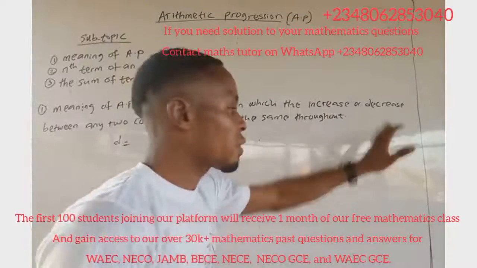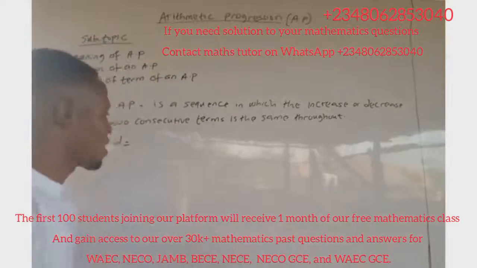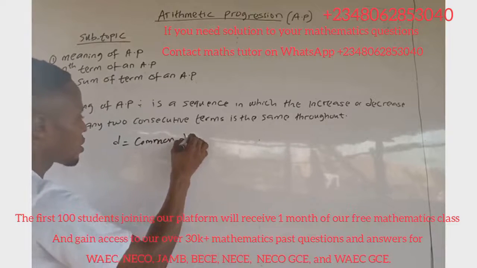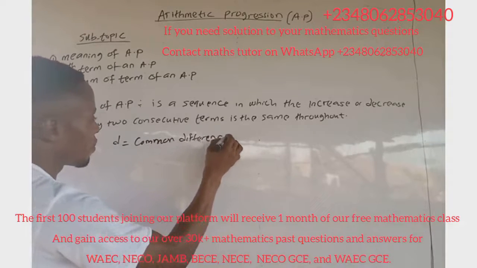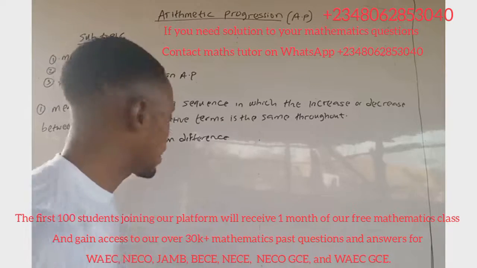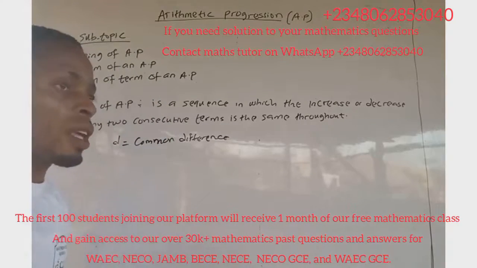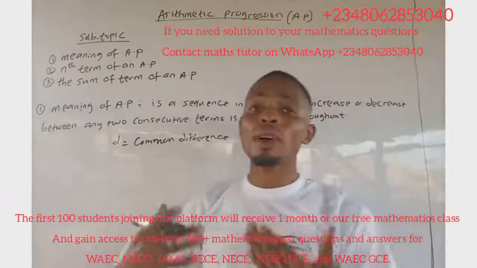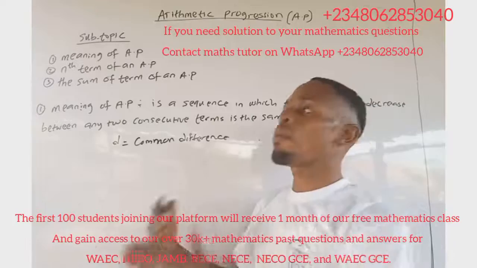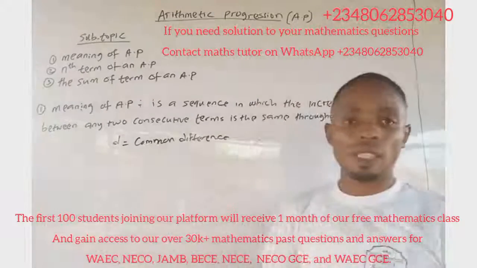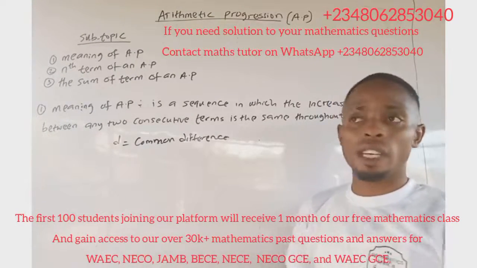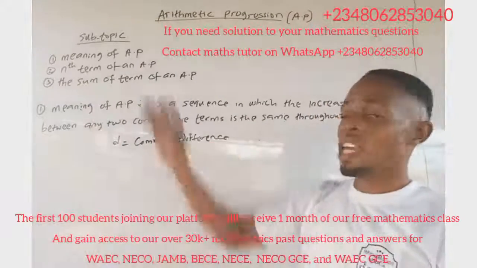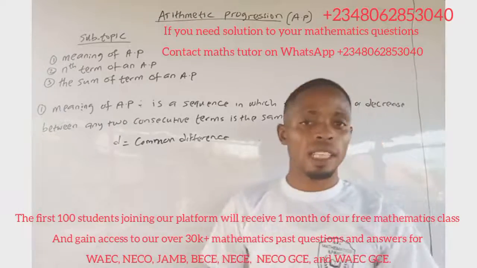This increase or decrease is called the common difference, denoted as small d. This d can be either positive or negative, either a positive number or a negative number, depending on the sequence you are given. So this is all about the meaning of AP. This is just a summary.